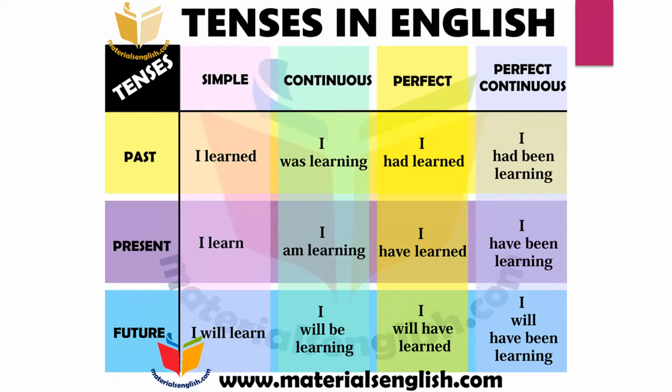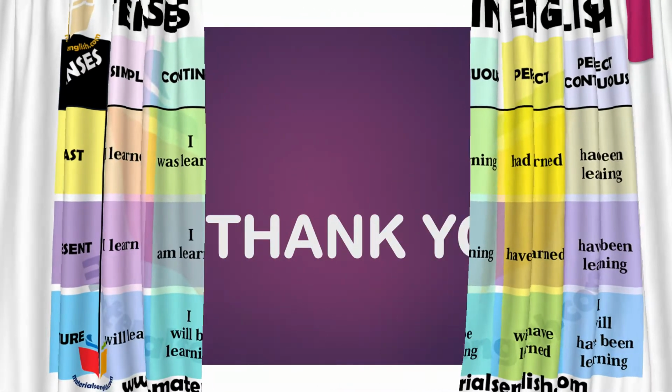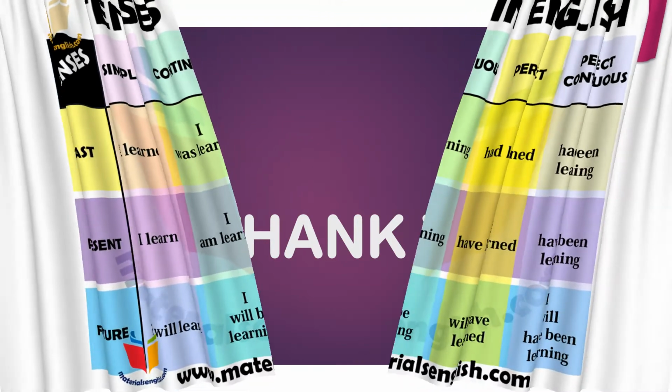In future continuous we use will be or shall be with first form of the verb plus ing, in future perfect we use will or shall have with the third form of the verb, and lastly in future perfect continuous we use will, shall with the addition of have been plus verb first form plus ing with the addition of since and for. So hope you people enjoy these tenses and learn a lot.